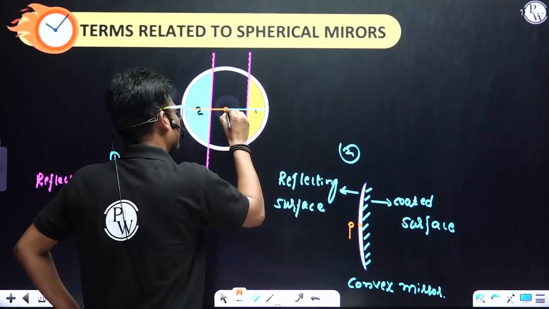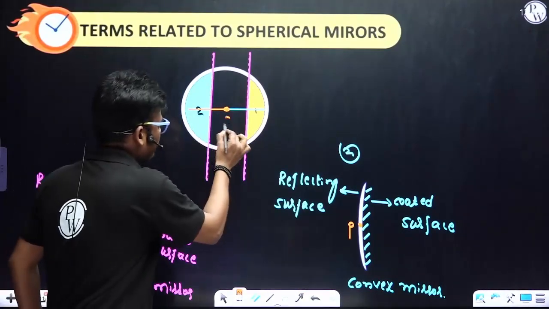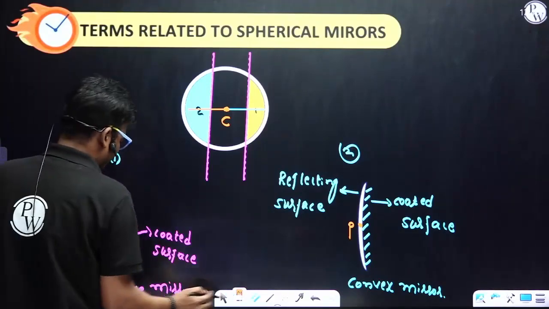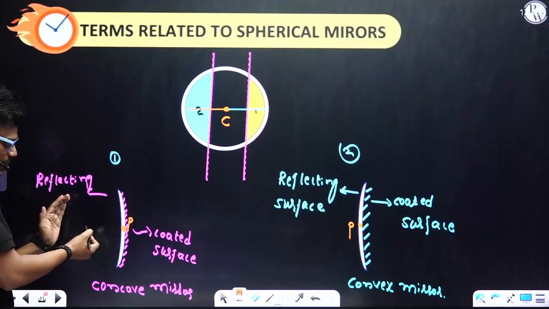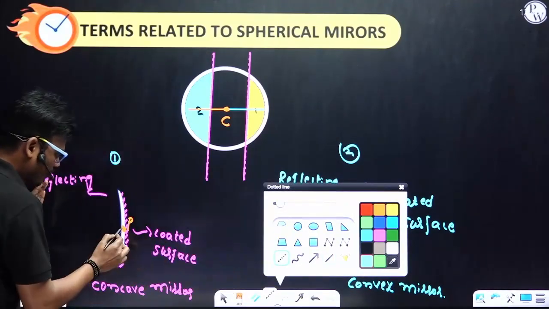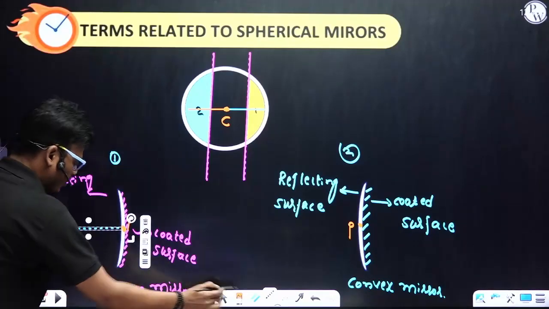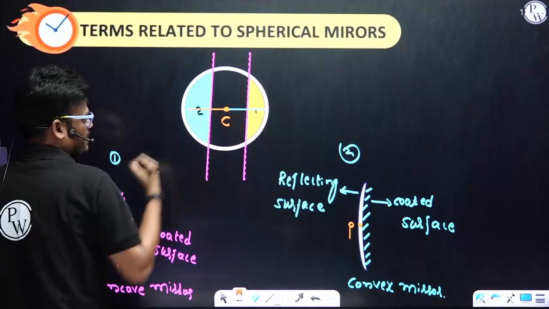The center of the sphere, right? If I try to make a sphere, this will be the center of the sphere.